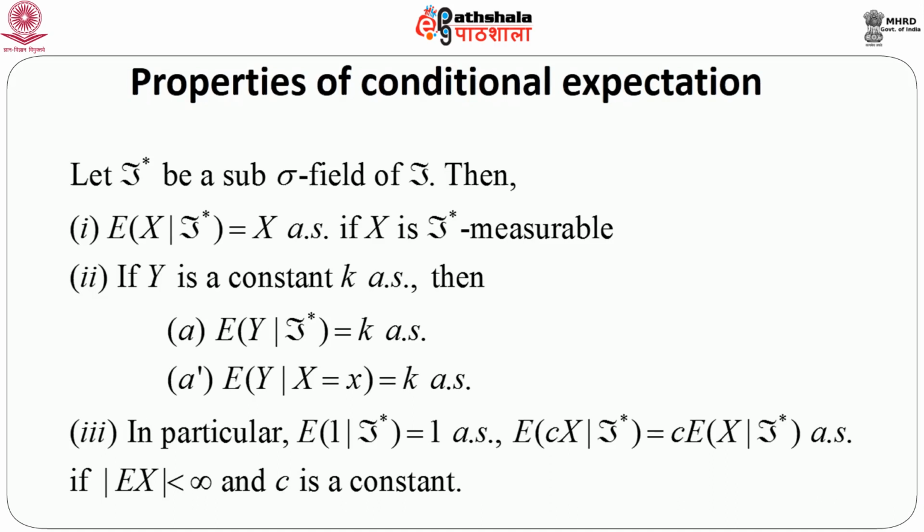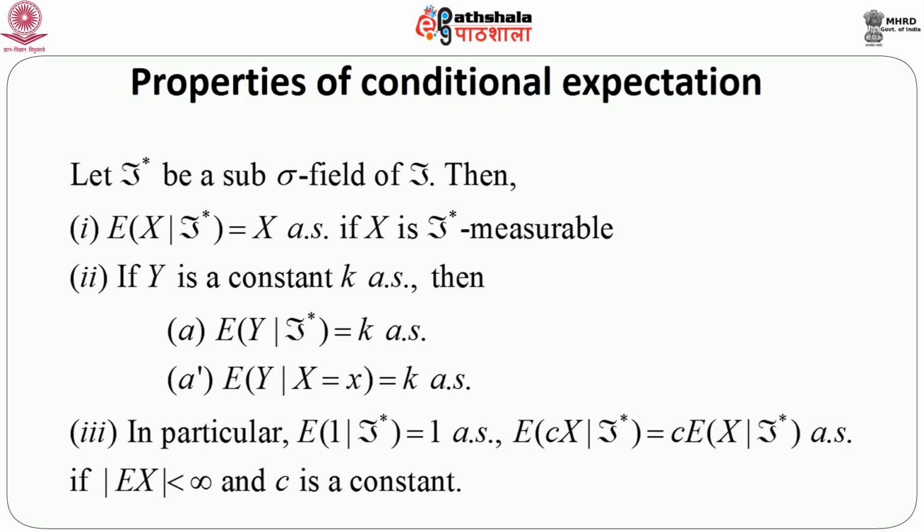So, let F star be a sub sigma field of script F, then expectation of X given F star equals X almost surely if capital X is F star measurable. Also, if Y is a constant, that is K almost surely, then expectation of Y given F star equals K almost surely, or we can write expectation of Y given X equals K almost surely.